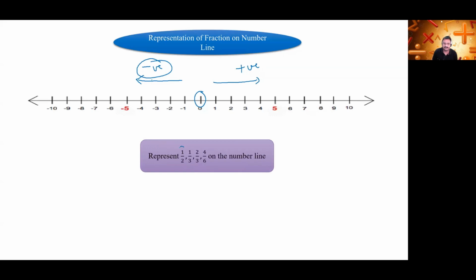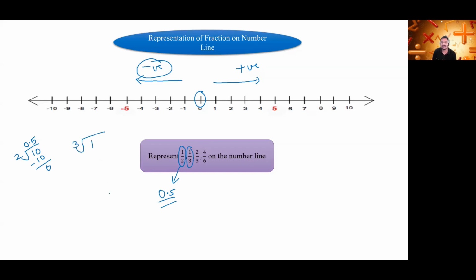Now 1/2. You have to represent 1/2 on the number line. So 1 divided by 2. We will have to do this division with our regular method. So this will come 0 point, because here 1 is not divisible, so we will take 0 here, and 2 5s is 10. The remainder will come 0. So 1/2 in decimals is 0.5.